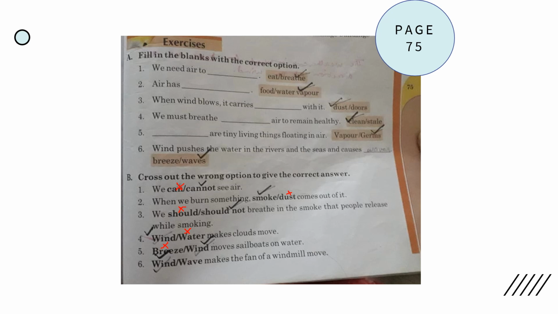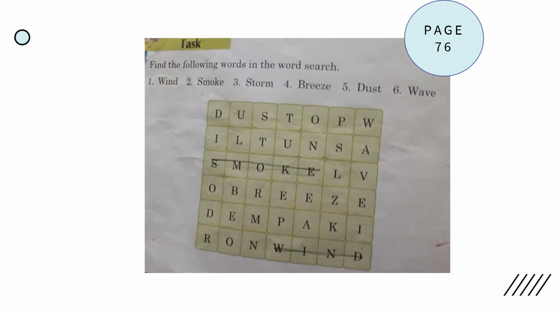Okay. Number 6, wind or wave makes the fan of a windmill move. How does the fan of a windmill turn? By wind. Okay, it's a windmill. So wind is the correct option. We put a check on it and we will cross out wave. Okay, just like that. Moving on.